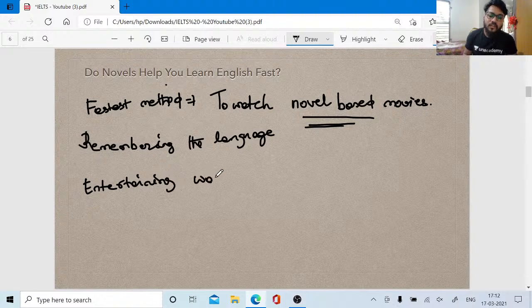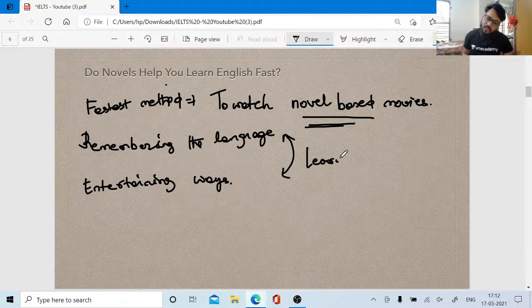Along with that, it will add some entertainment to your whole daily curriculum. You watch a good movie, so your entertainment quotient is up, and you also learn the language. When these two methods combine, your learning process becomes quite easy.